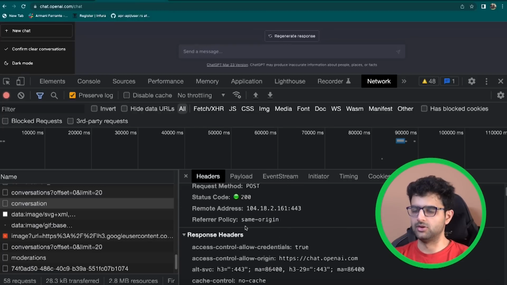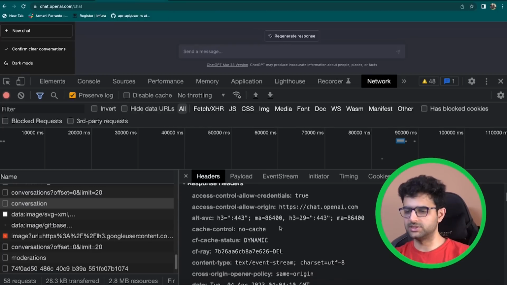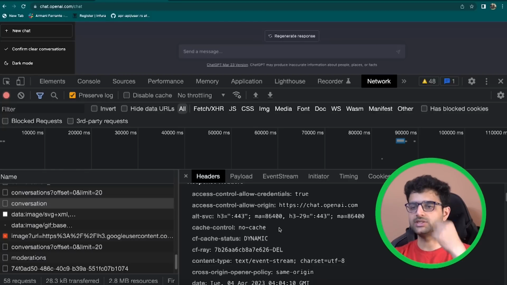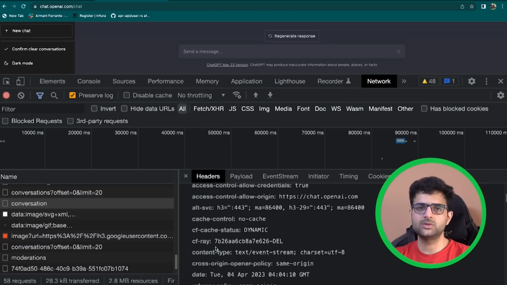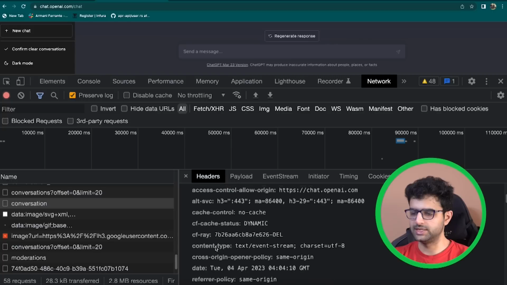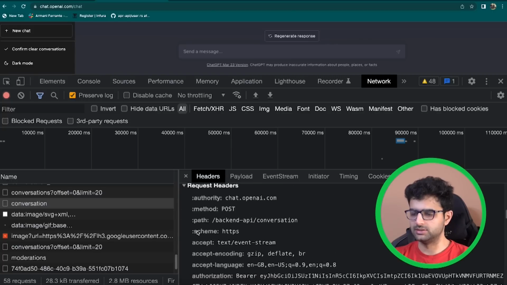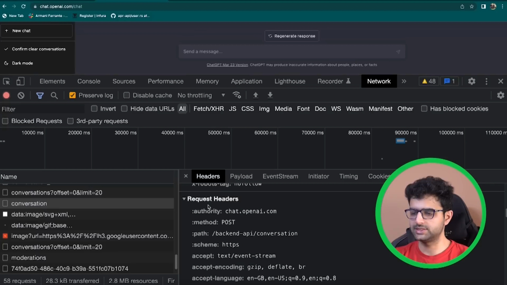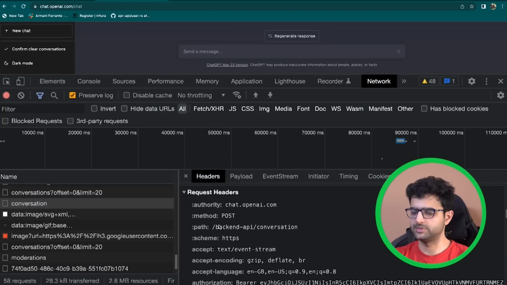For example, your cookies are usually there, your browser information is there, the site that you're sending the request from, which in this case is this, is there. So a bunch of auxiliary information, which isn't the actual data that the server needs, is sent here. As you can see, there is a request. These are the response headers, but there is a request headers section that is sending my data to chat.openai.com. And these are the request parameters that are going.